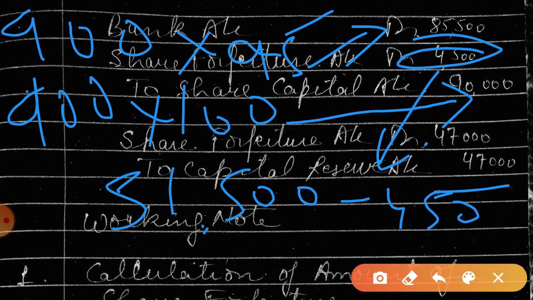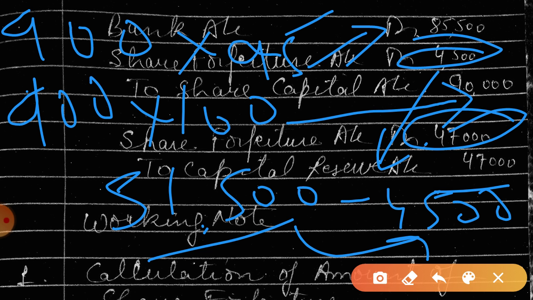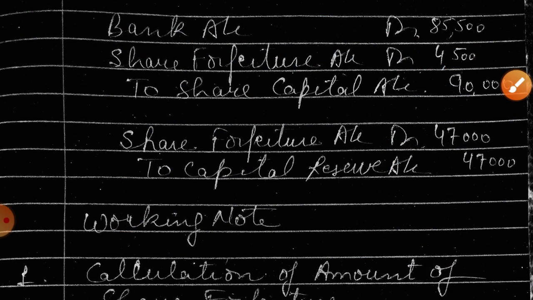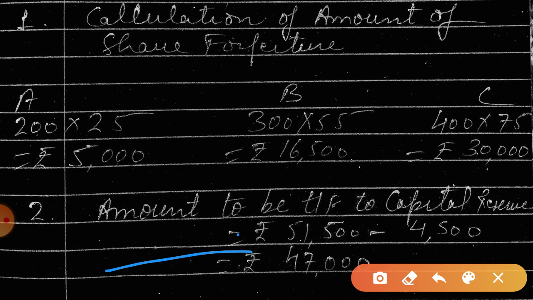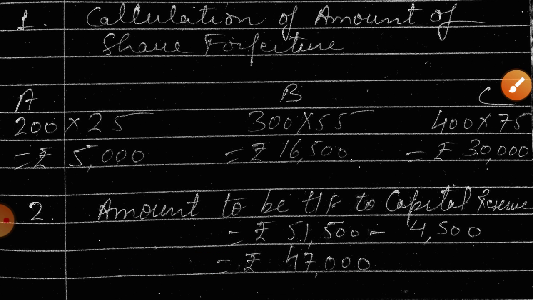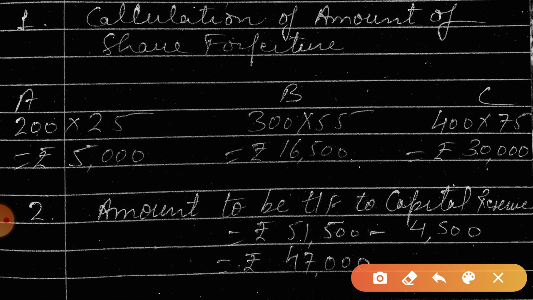So when we subtract the amount we had minus the amount which is utilized, we get 47,000, which is capital profit and will be transferred to capital reserve. Is this clear? So this way we calculated the amount 47,000. The working note is the same thing, it is mentioned here. You can take the screenshot of this.